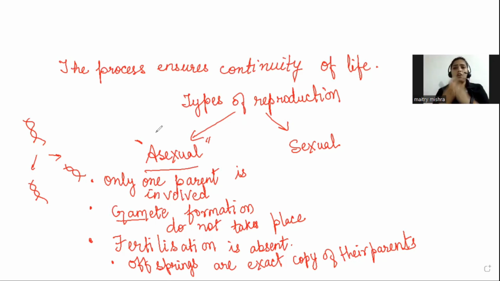That means an organism can observe the offspring of its coming generations. Okay, you can observe the next generation of yours, then the next generation of your next generation. This is how life continues. Okay, so what process is helping us with this? That is reproduction. Now, no two individuals are resembling each other.